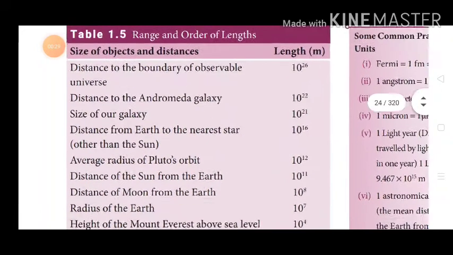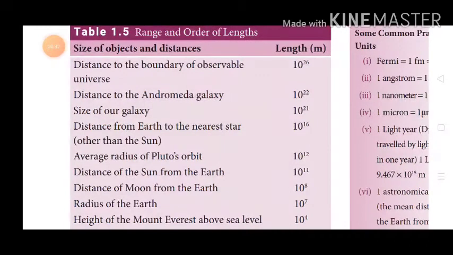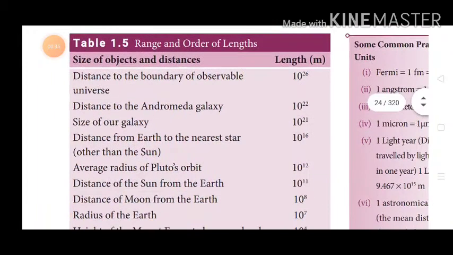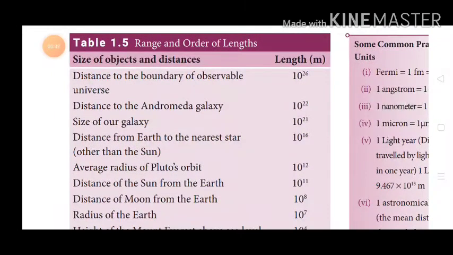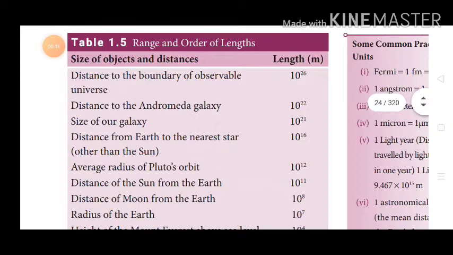So go through it. For example, distance to the boundary of the observable universe is 10 power 26. That means the so far known distance of the observable universe is 10 power 26 meter.